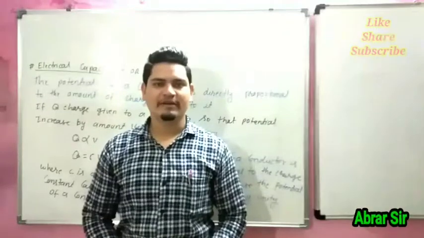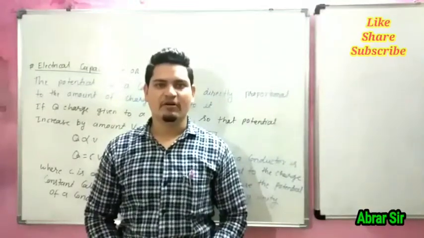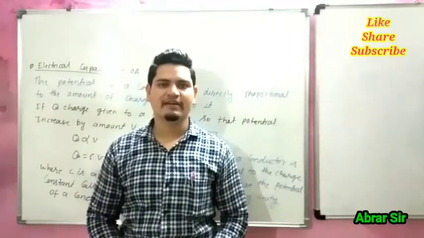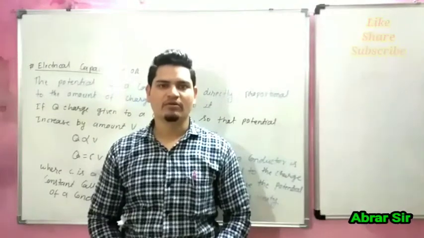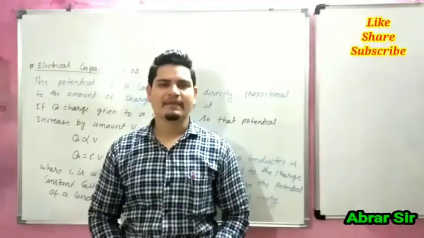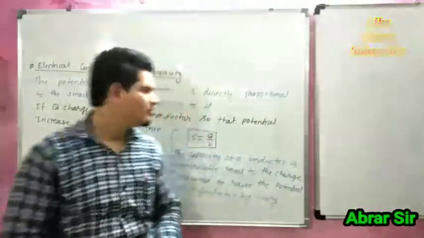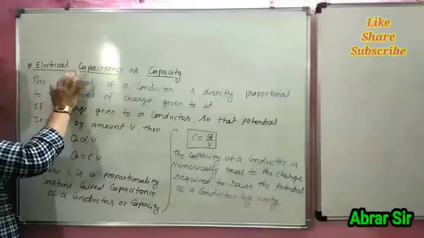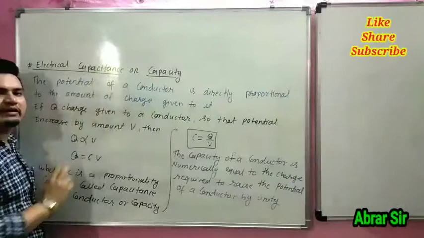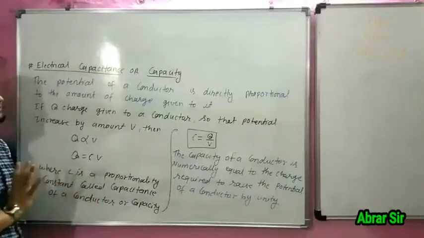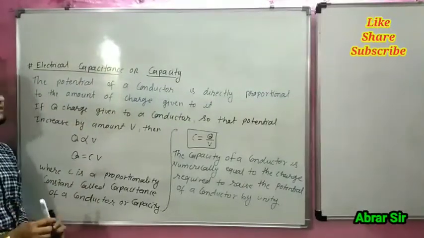Now our next topic is capacitance of a conductor, or we can say electrical capacitance, or capacity. So what is capacitance?